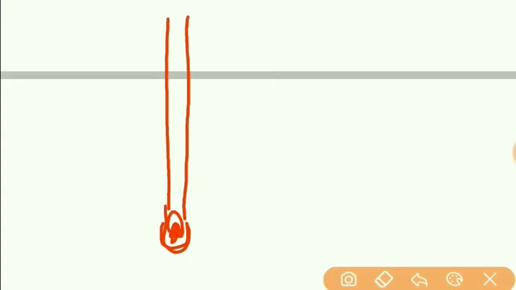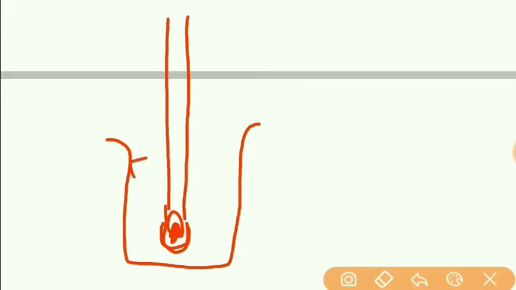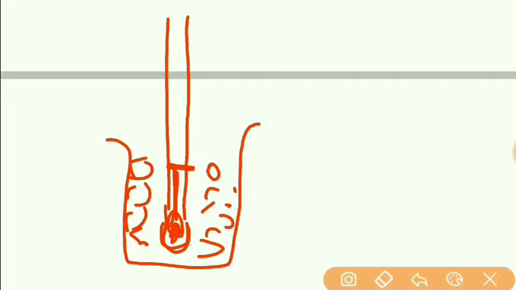First, if I put this thermometer in a beaker filled with ice, then the level of the mercury will show some level. I will mark that position or height of the mercury as 0.